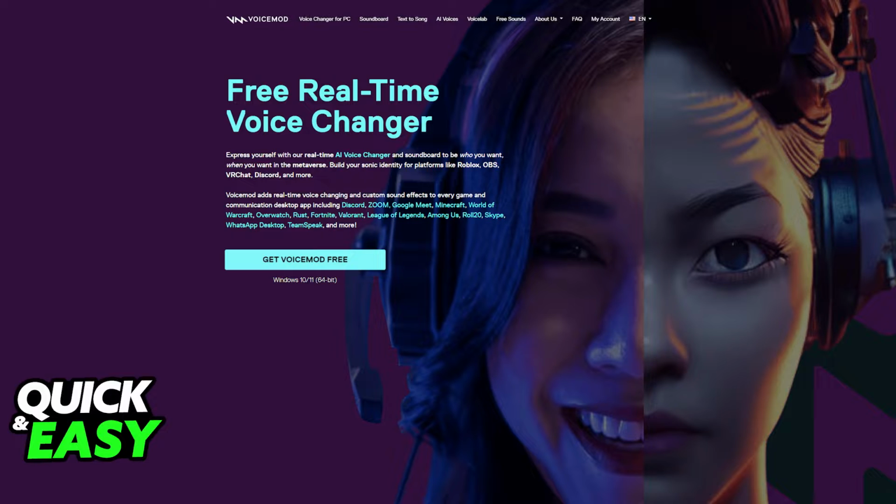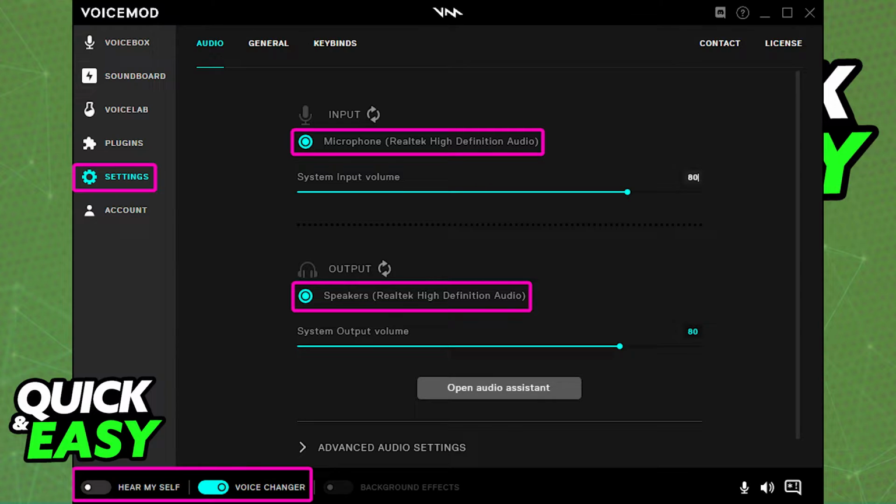It is a tool that is available on the website www.voicemod.net. When you arrive at that page, you will find the option to download the tool immediately on the home screen. And after you download Voice Mod for your computer and install it, it is going to get detected and you will find the options to set it up and start playing sounds over your microphone when you are inside of the Roblox voice chat.